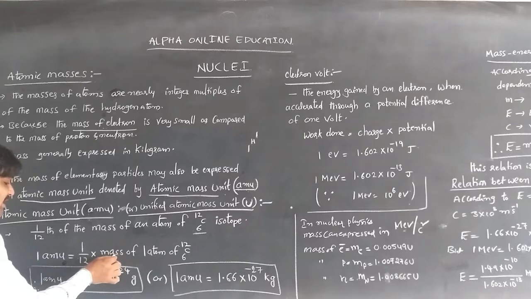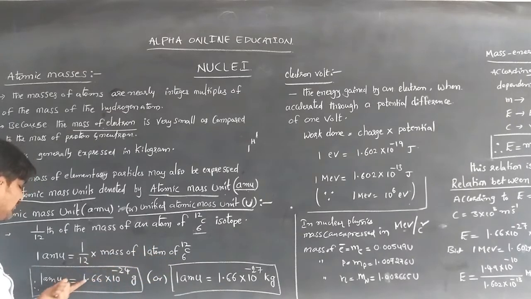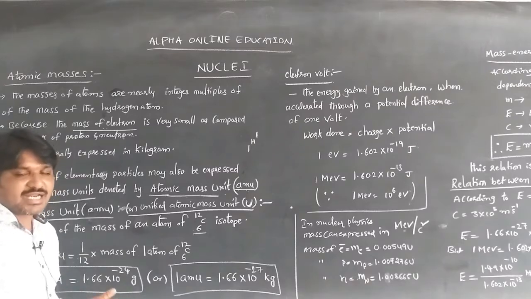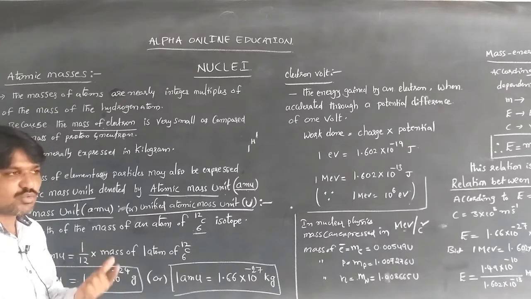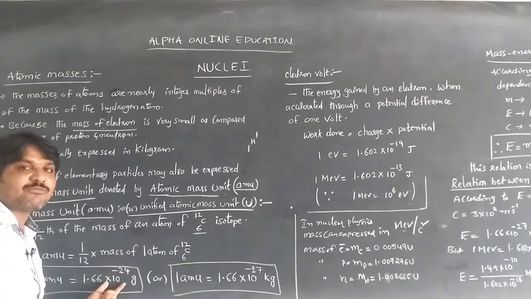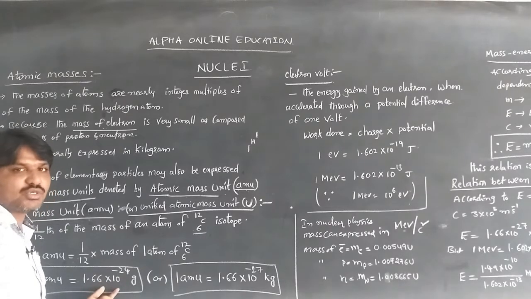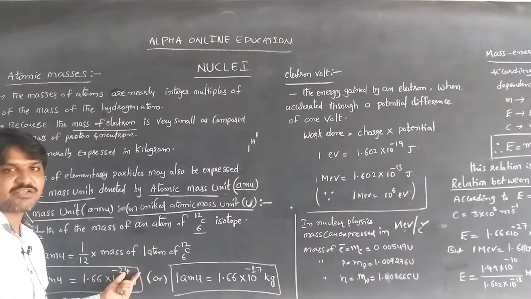By calculating from the mass of the carbon atom, we get the value in grams: 1 atomic mass unit is 1.66 × 10^-24 grams.